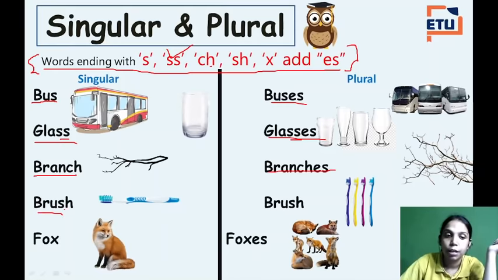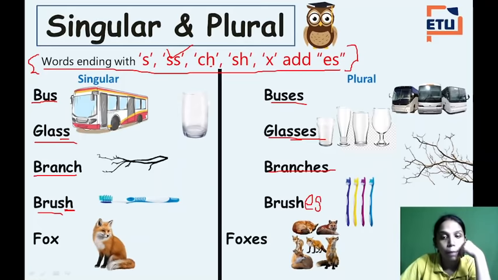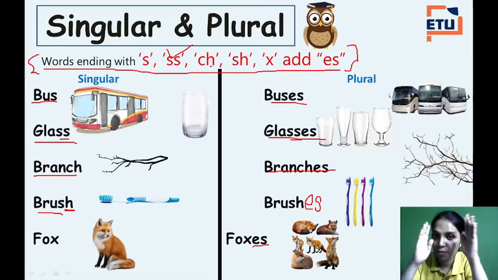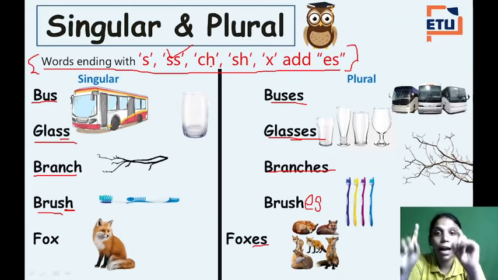Brush, ending with SH, becomes brushes. Now fox, F-O-X, fox. Fox becomes foxes.